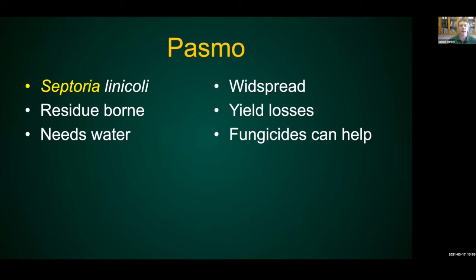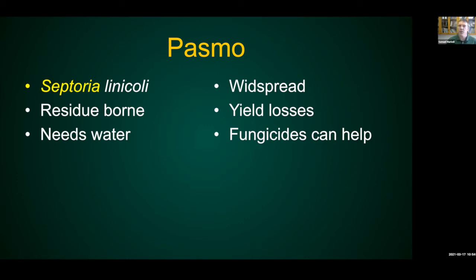So Pasmo is caused by Septoria lenticolli. I have Septoria highlighted in yellow here because Septoria pathogens tend to act similarly. So other diseases caused by Septoria on other crops, like Septoria on wheat, they act similar. They're different species, but they need the same conditions. So they need that water splashing, rain, and tend to like moderate to warm temperatures. This thing, like other Septorias, is residue borne, so it's on the straw. And like I mentioned, it needs rain.